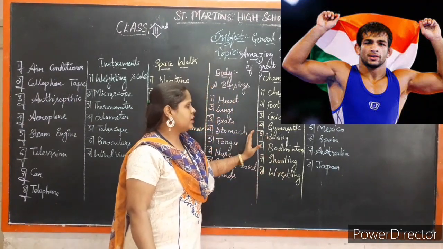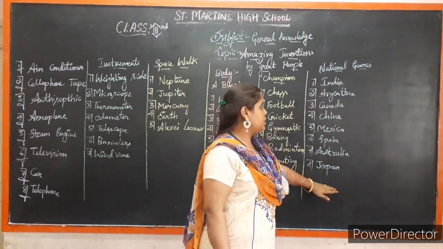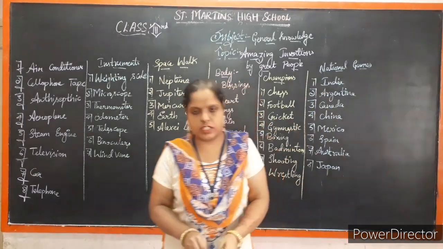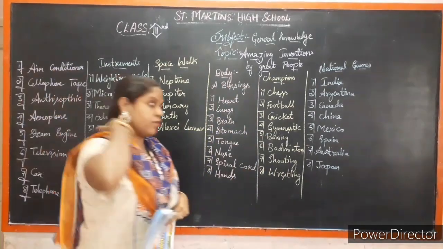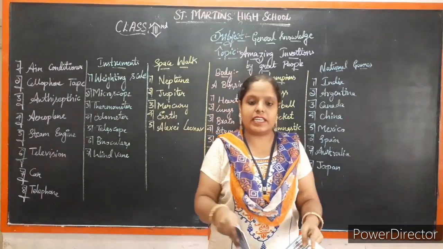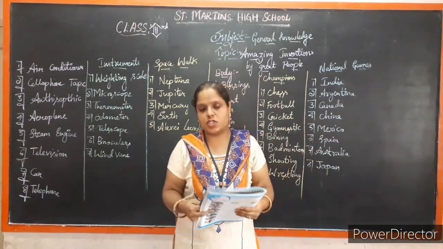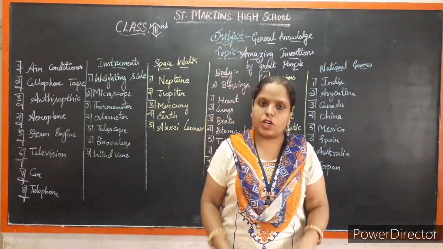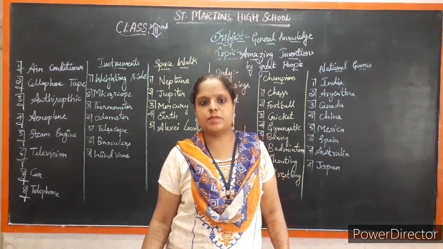These are the champions games. National games. Here are some national games, children. National games means the game which is played in the country. Everyone knows the national animal is the tiger, the national bird is the peacock. Likewise, here are some national games.